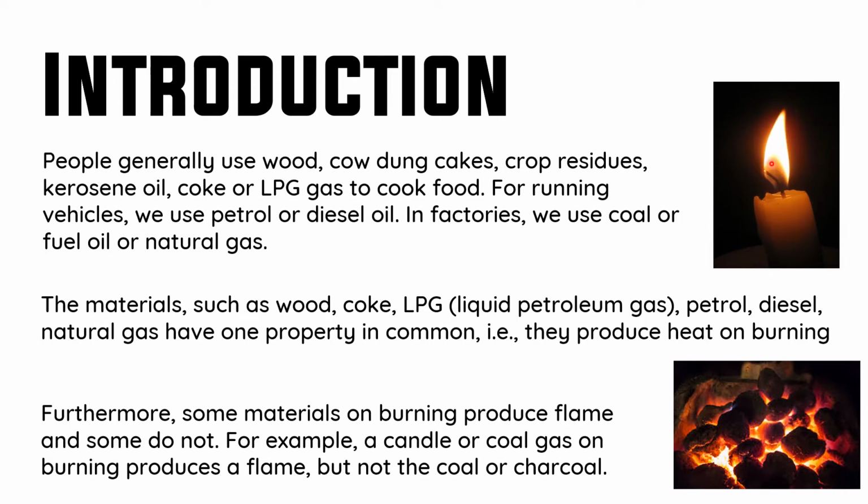You can see the flame, but not with coal or charcoal. This is a coal burning. That coal burning will not produce a flame. So in this picture it is very clear. This candle produces a flame, but here the coal does not produce a flame.